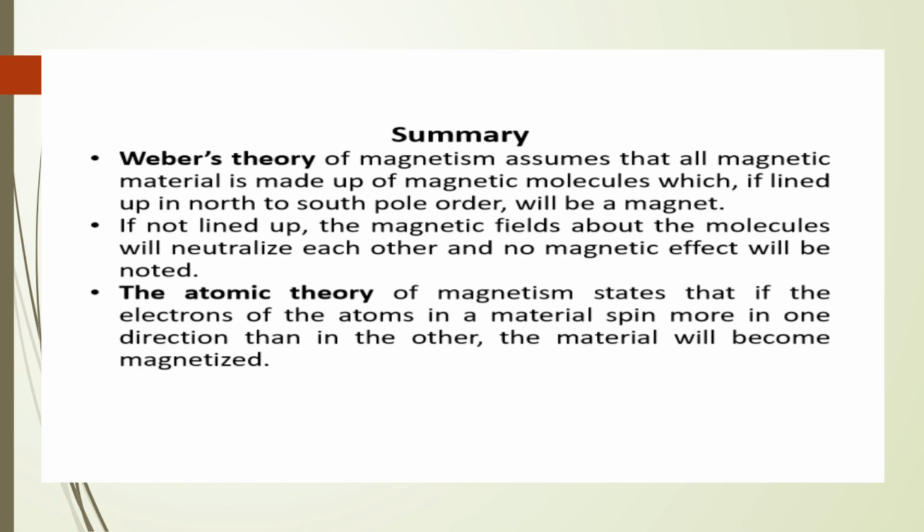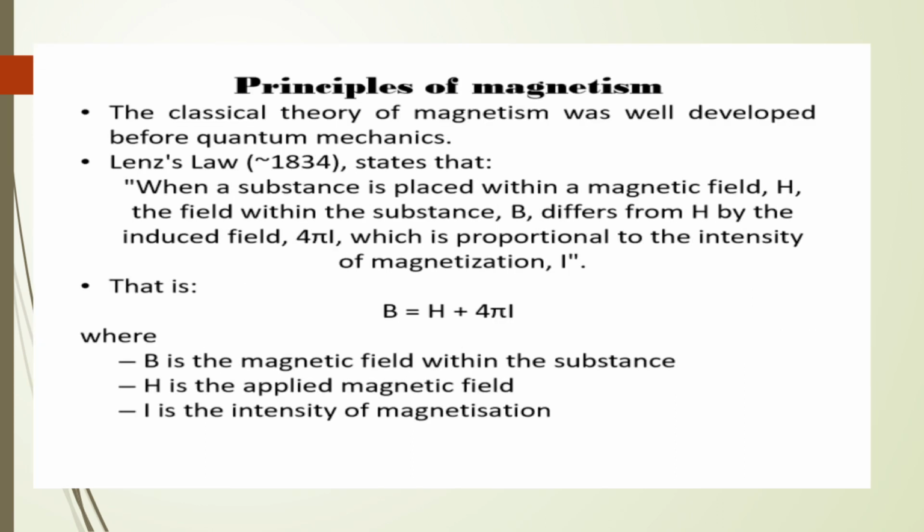If not lined up, the magnetic fields about the molecules will neutralize each other and no magnetic field will be noted. The second theory is the atomic theory of magnetism. This theory states that if the electrons of the atom in a material spin more in one direction than in the other, the material will become magnetized.